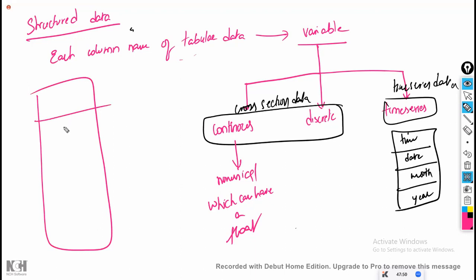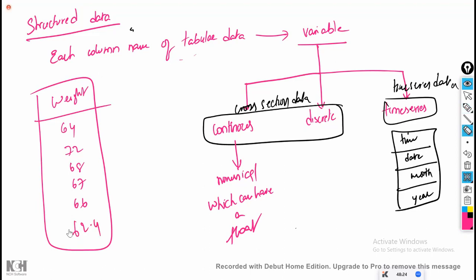One of the student's weight is 64. One student's weight is 72. One student's weight is 68, 67, 66. Here, I'm having the data like this. Now here, whether the weight can have decimals, is it possible or not? Here, I have not collected; I have made a round figure. But it is possible. A person can have 62.4 also, but I have not collected. Since you have not collected, it will not be converted to another variable.